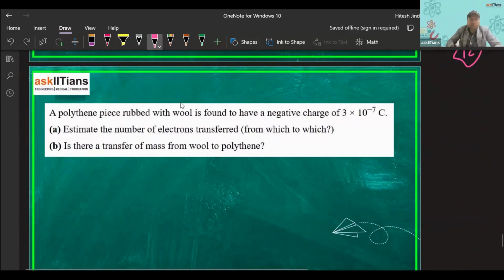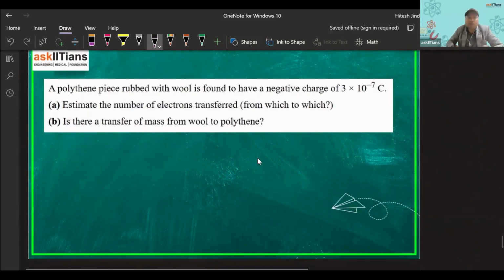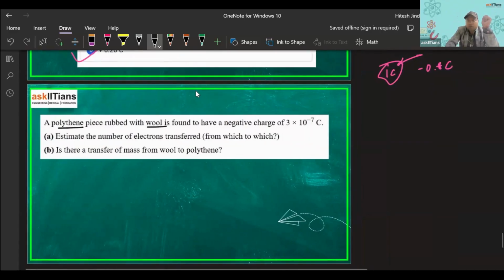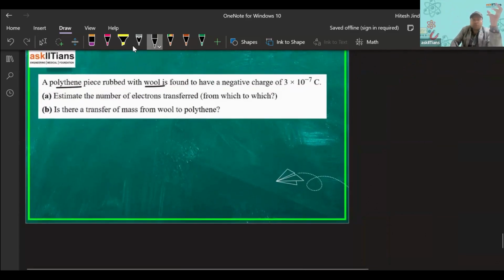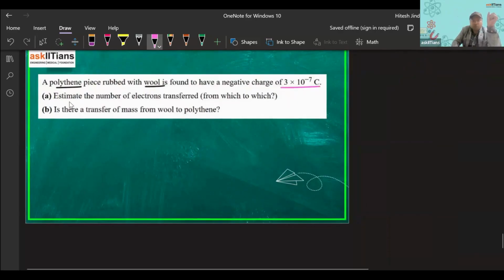So now let us discuss this last question. This is a question from NCERT. You can see that we have a polythene piece rubbed with wool. So we have a piece of polythene, and the other material is wool. They are rubbed. Triboelectricity, you remember. The polythene piece is found to have a negative charge of this much. So it is asking us for the number of electrons transferred.